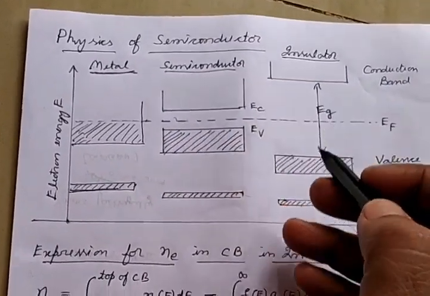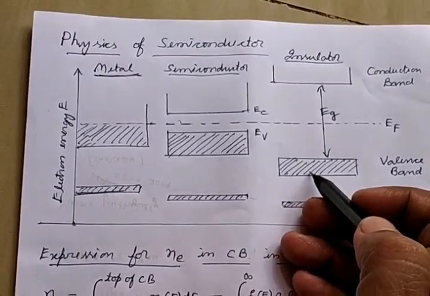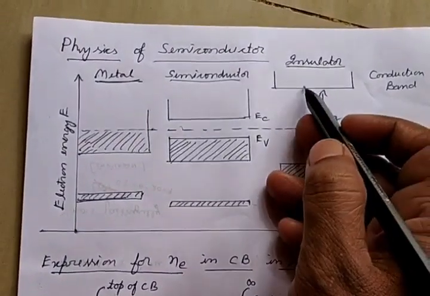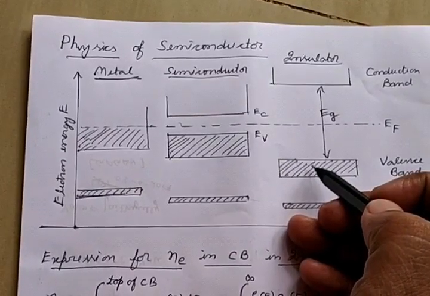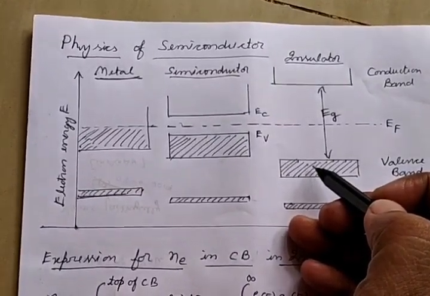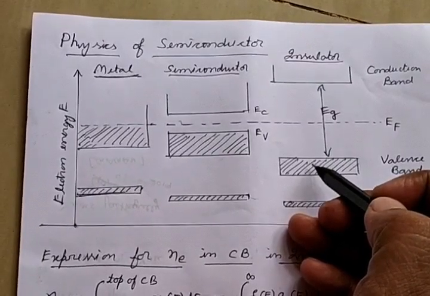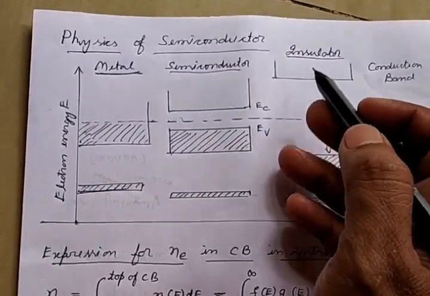Insulators, we see that there is a huge gap between the valence band and conduction band. Therefore, it's having very less chance of being able to conduct the current. So that's why they are called as the insulators.